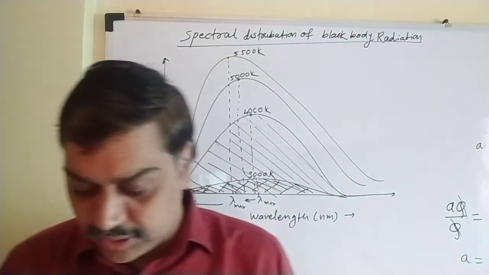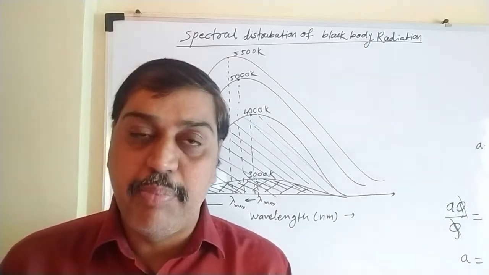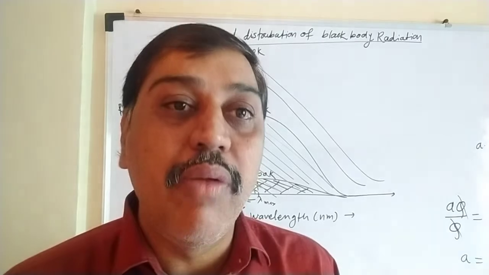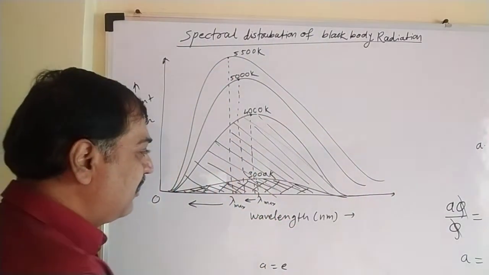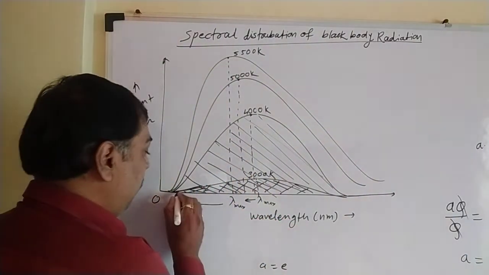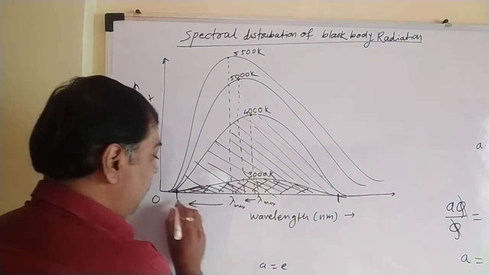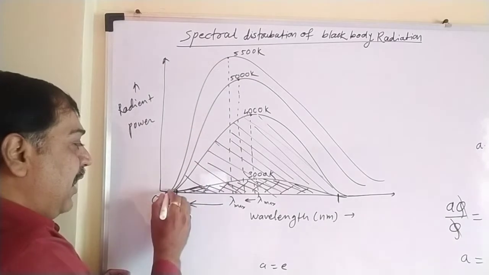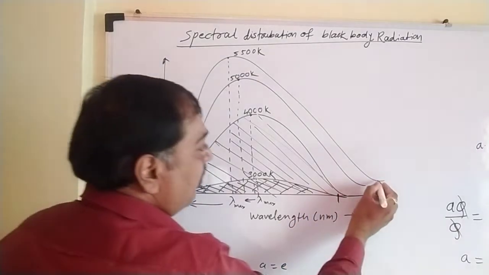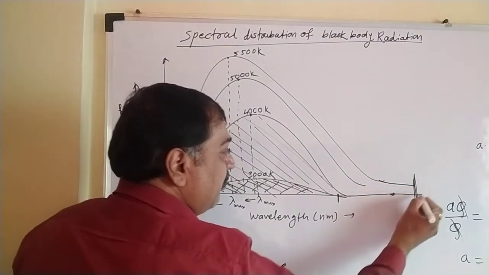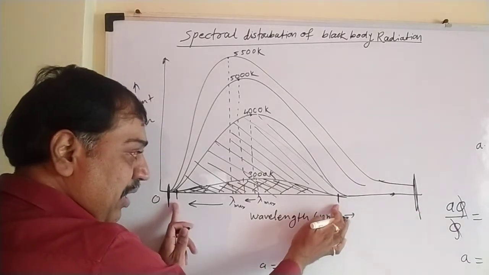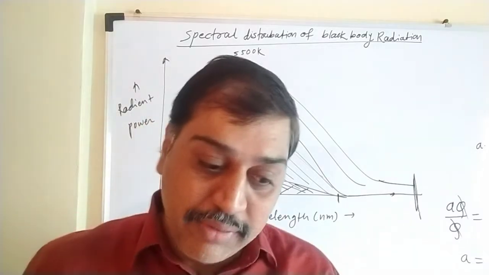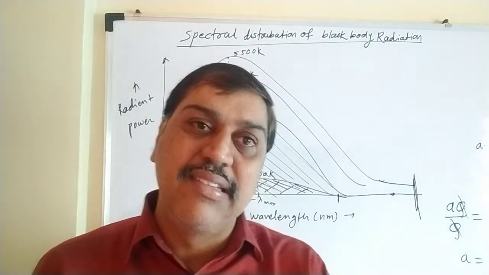Fifth, at higher temperature, the radiant or total energy emitted per unit time or per unit area, that is the area under the curve, corresponds to all wavelengths. It's common sense. See, if you consider the first curve, it starts here and ends here. It will contain this much wavelength only. If you go to the last one, this 5500, it will start here and end somewhere here, suppose. So this much wavelength it will consider. So initially it has a small wavelength range. Now for higher temperature, it will cover a maximum wavelength. So it will correspond to all wavelengths, we can say. That is nothing but this topic.